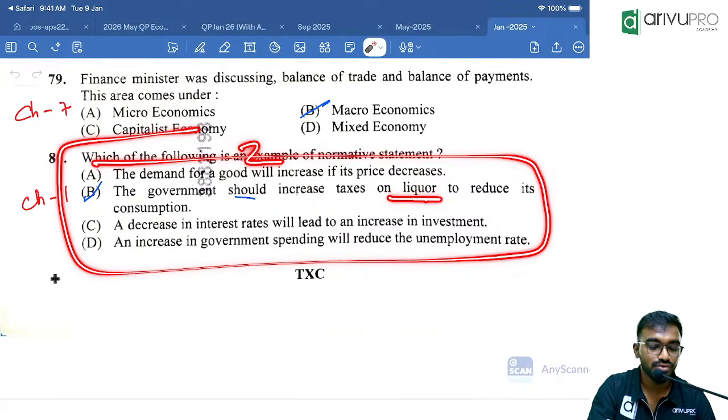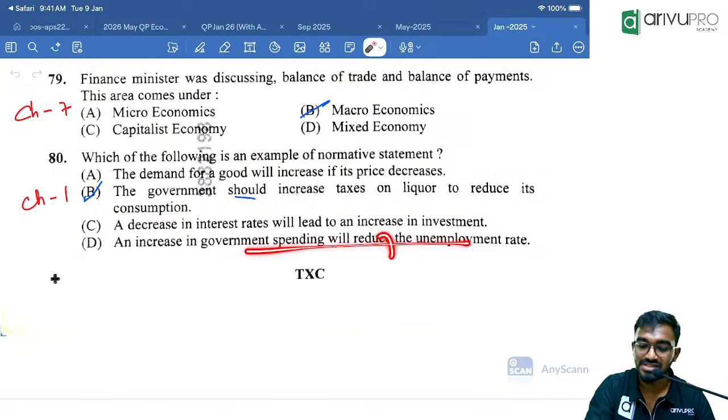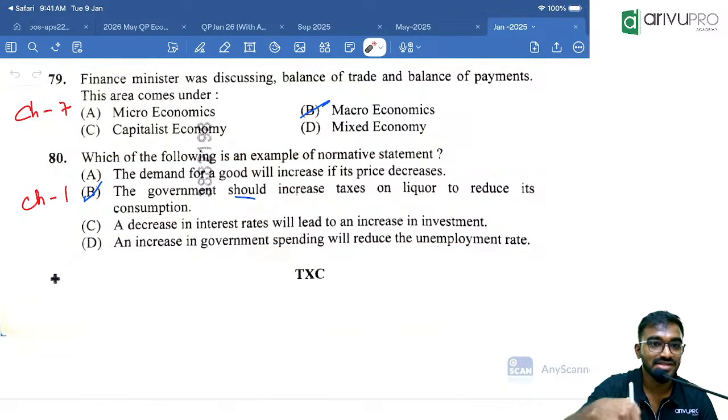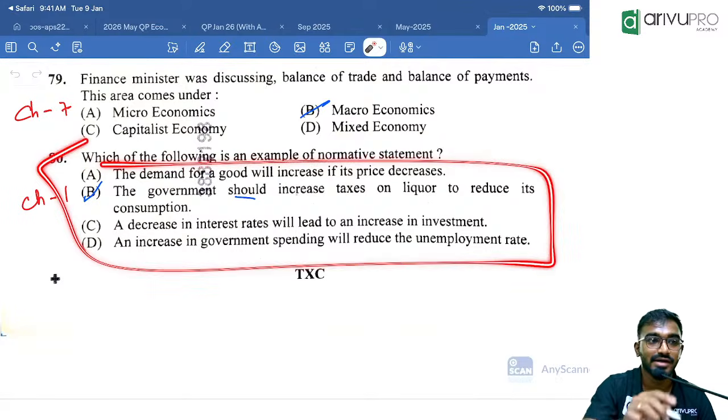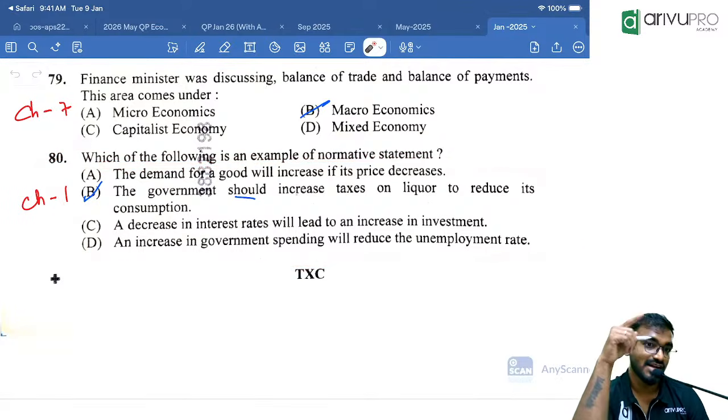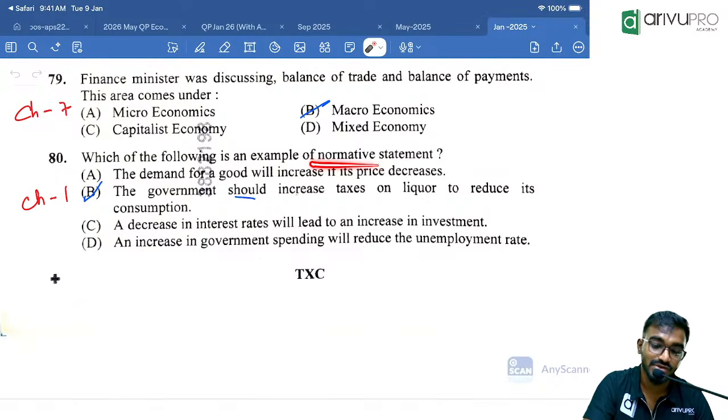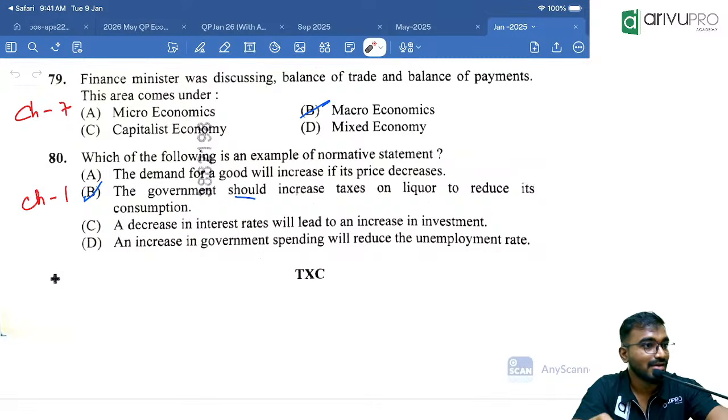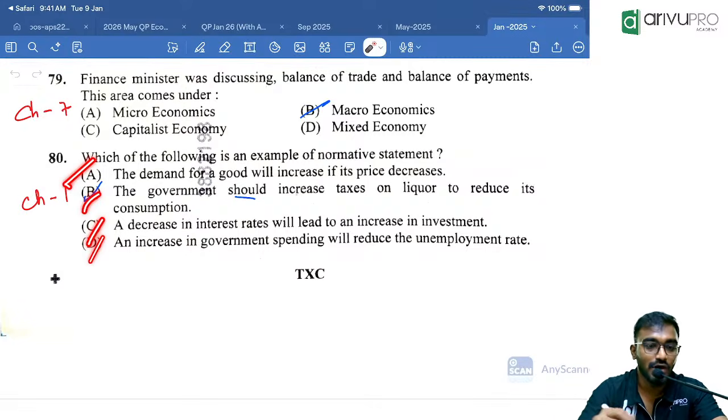See, all these options, whatever we saw: this is chapter 2, this is chapter 7, this is chapter 8, and this is also chapter 7. Macroeconomics connection. The question is related to chapter 1, but the options are not related to chapter 1. That means they are combining the multiple concepts we studied in macro. From that, they are asking which of the following statements is normative. If you don't have proper knowledge of macroeconomics here, you can't identify.